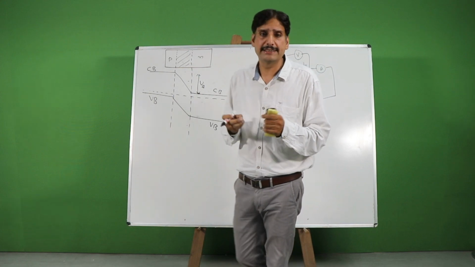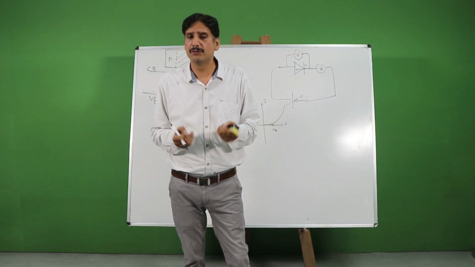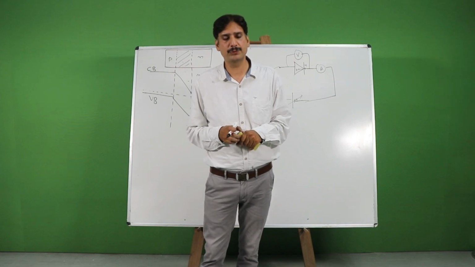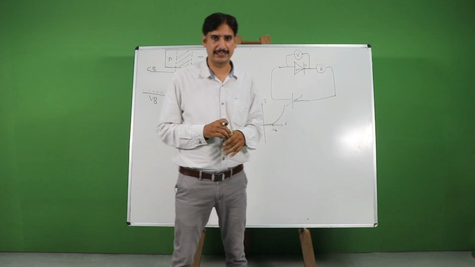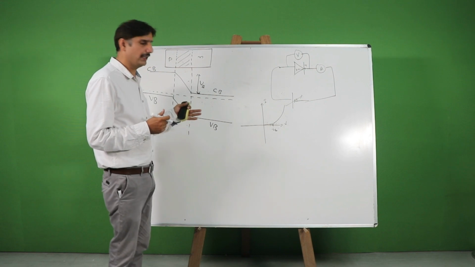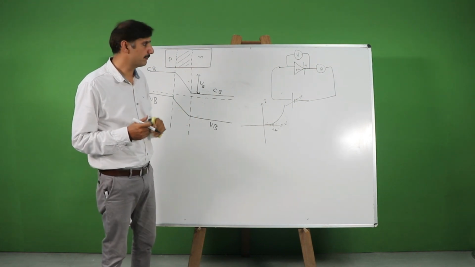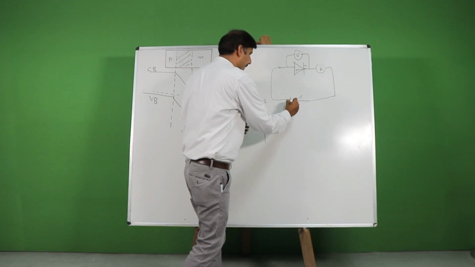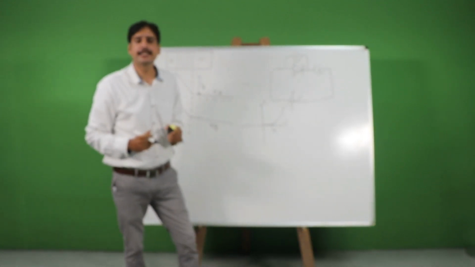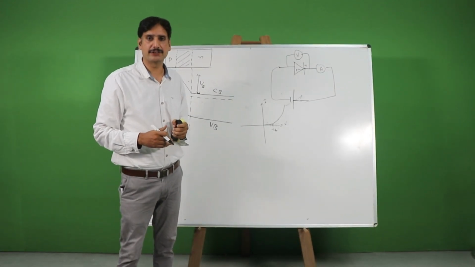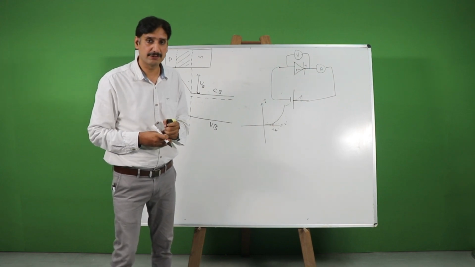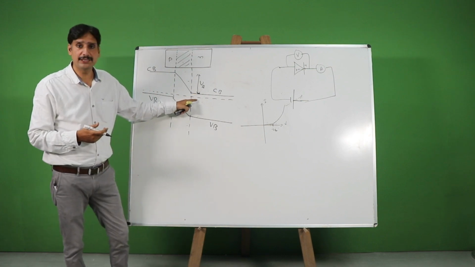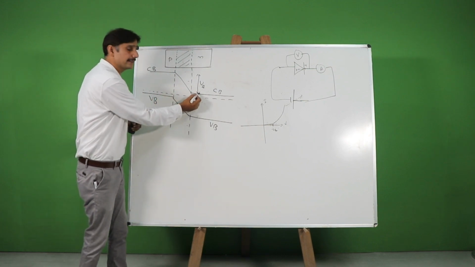This knee voltage typically is of the order of 0.7 volt for a germanium made diode, and it is 1.1 volt for a silicon diode. Now, what will happen in case of reverse biasing? If I reverse the battery, that means I connect the P side to the negative of the battery and the N side to the positive of the battery, what will happen? We can see now from this Fermi level diagram that this electron doesn't get enough energy